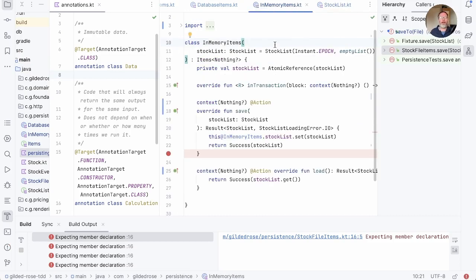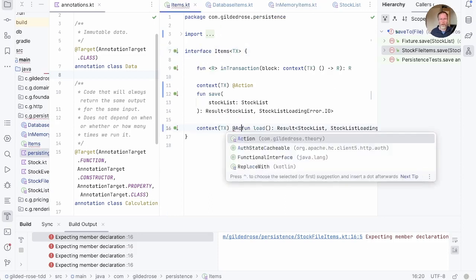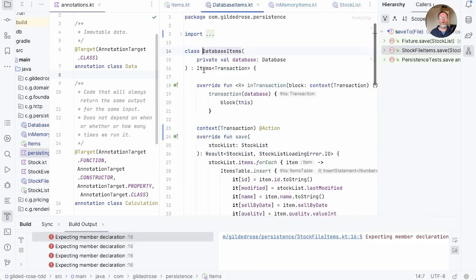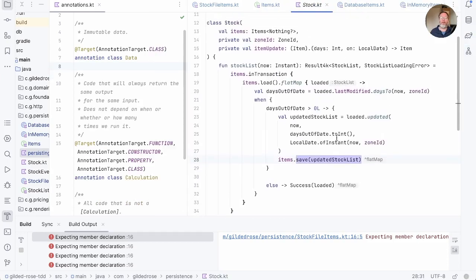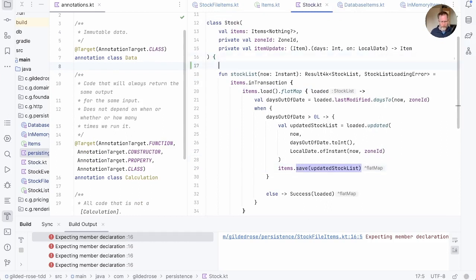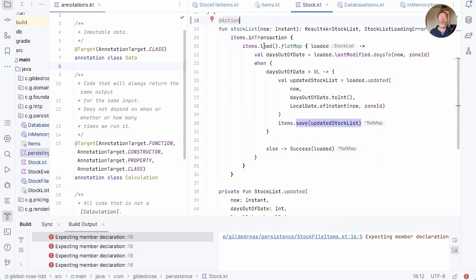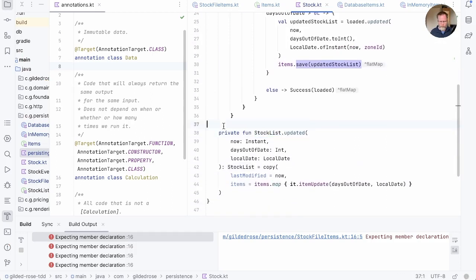I'll just go and annotate actions for the items methods. So we know that this is an action. And now again, we can go looking for callers of save or load to find other actions. So now we have stock list. And this is the place where we call both load and save. So we know that it is an action. Now within this action though, we only have two other actions. We had this load and this save. All the other parts of this, for example, stock list updated, let's have a look at that. That is just a calculation.